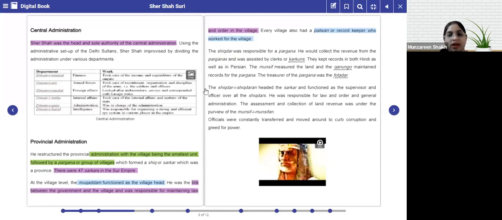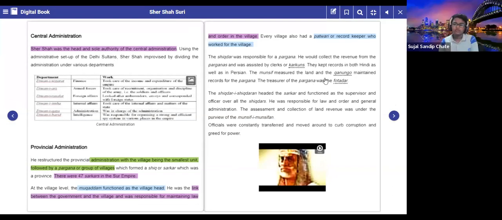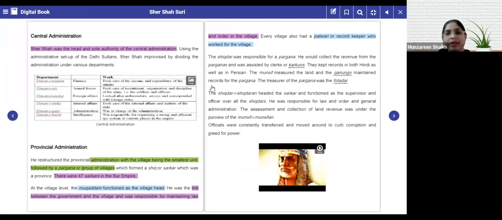The Shikdar was responsible for a paragana. He would collect the revenue from the paraganas and was assisted by clerks or karkuns. They kept records in both Hindi as well as in Persian. The Munsif measured the land and the Kanungo maintained records for the paragana. The treasurer of the paragana was the Fotadar.